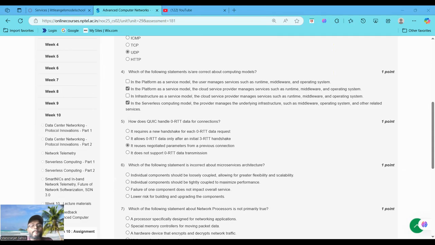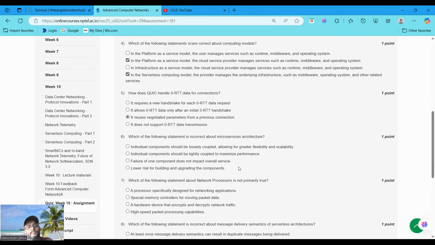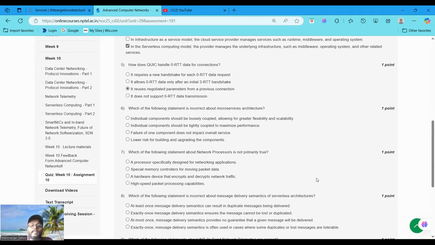That's why the appropriate answer will be 5 option C. Now moving to question number 6. Which of the following statements is incorrect about the microservices architecture? It is asking about the incorrect statement. The incorrect statement is: individual components should be tightly coupled to maximize the performance.